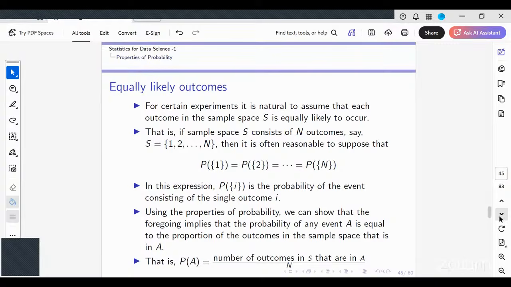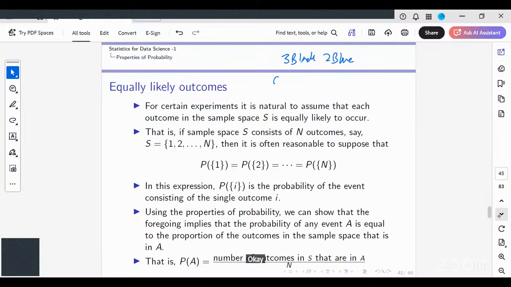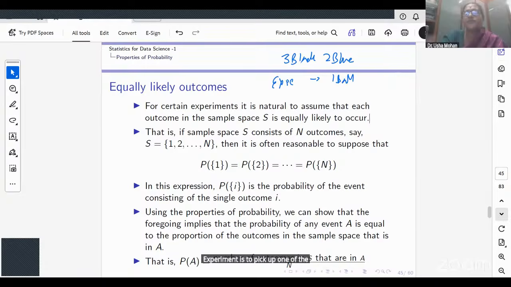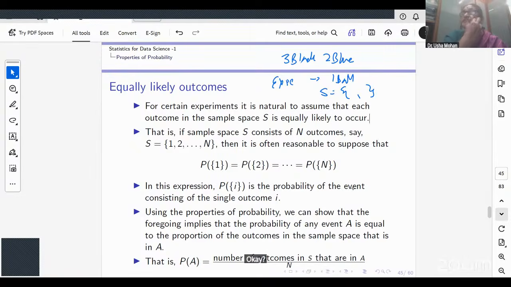I am having a bag with 3 black and 2 blue balls. The experiment is to pick up one ball. What are the outcomes of the experiment?